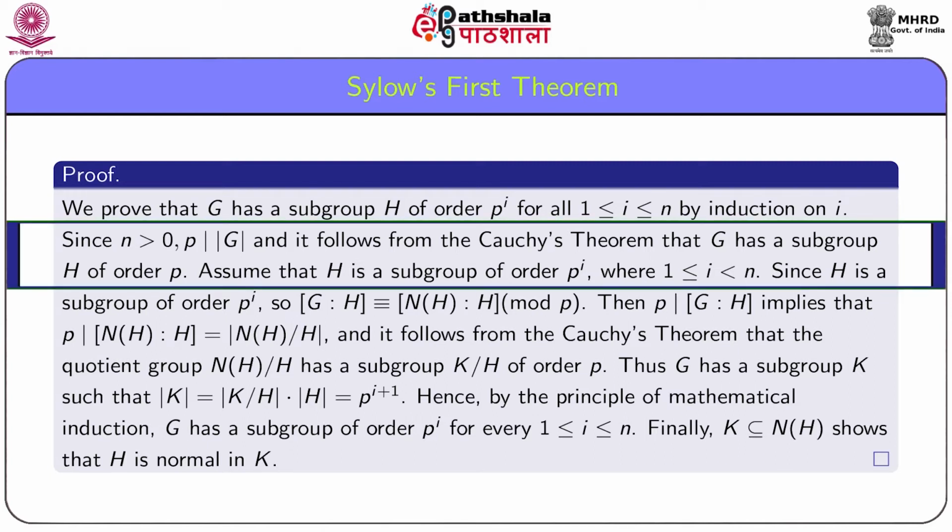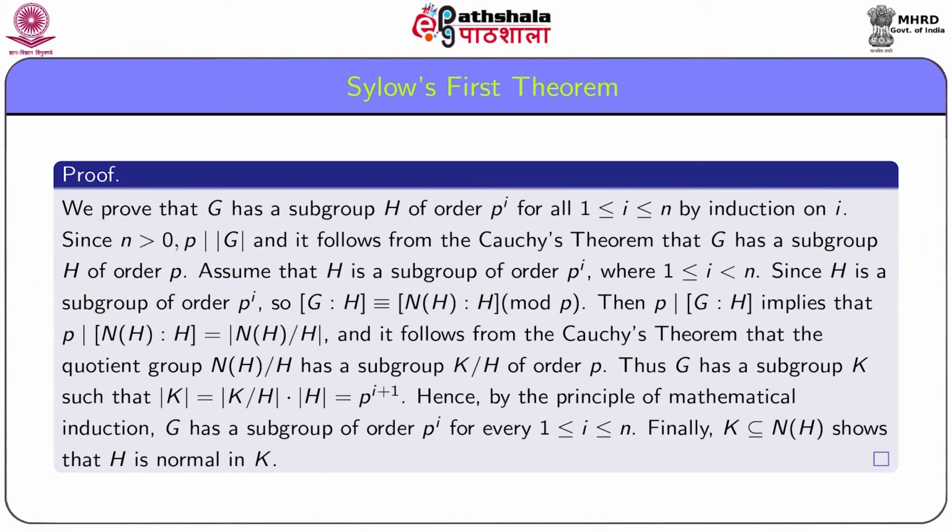Since n is greater than 0, p divides order G, and it follows from Cauchy's theorem that G has an element A of order p and hence a subgroup of order p.